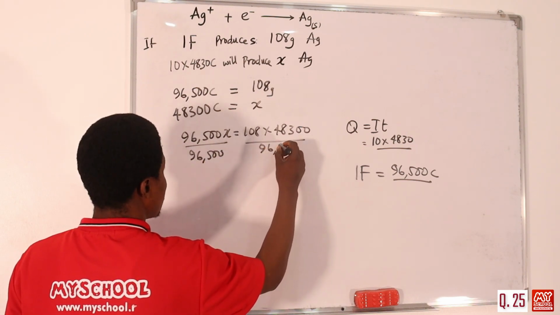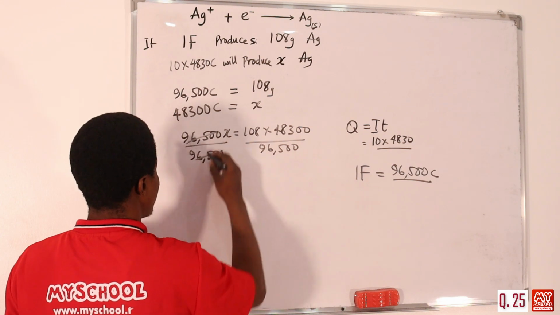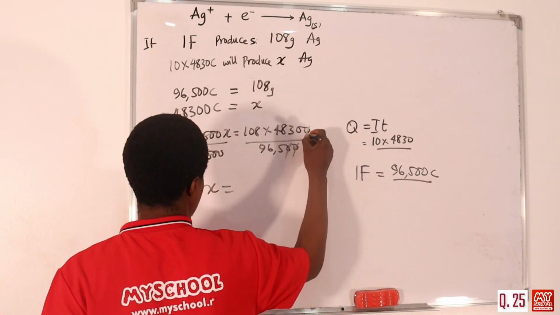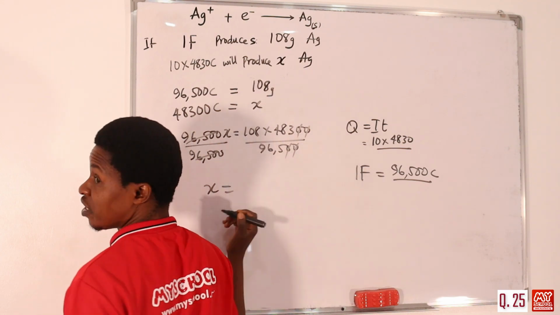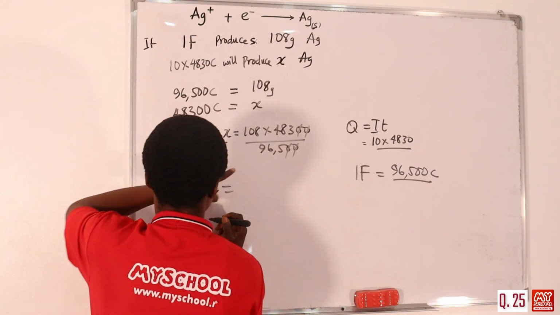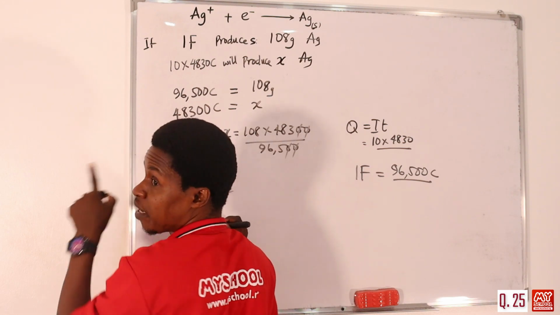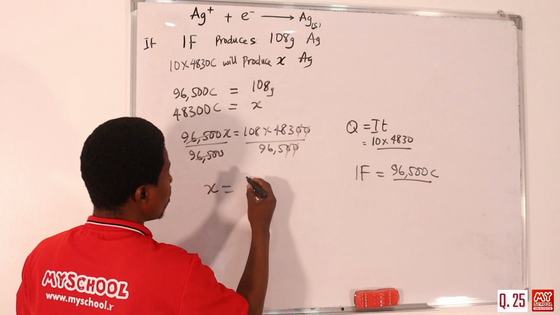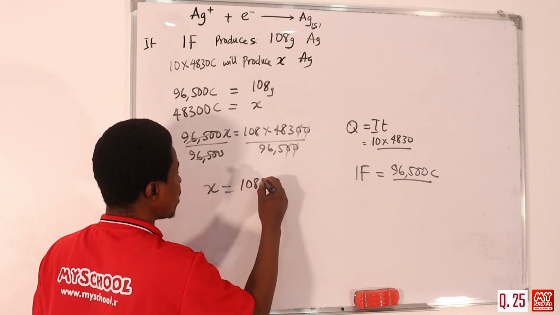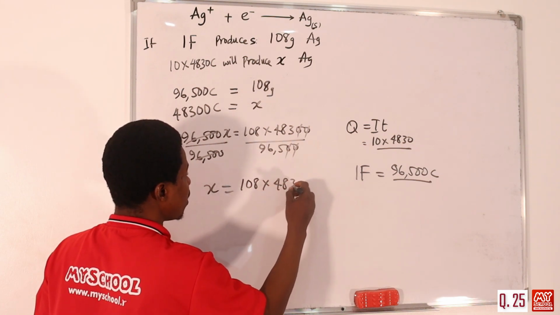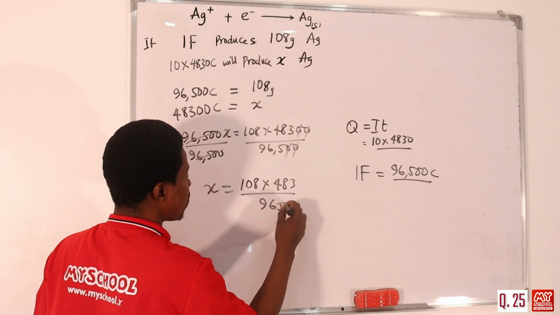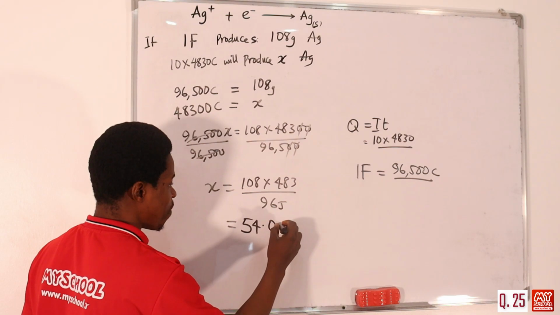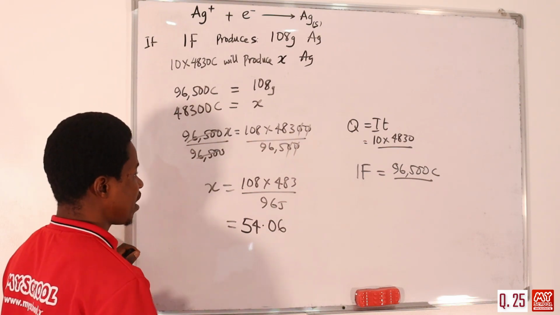The zeros cancel, so we are left with 108 times 483 over 965, which when you punch it on your calculator is 54.06 gram.